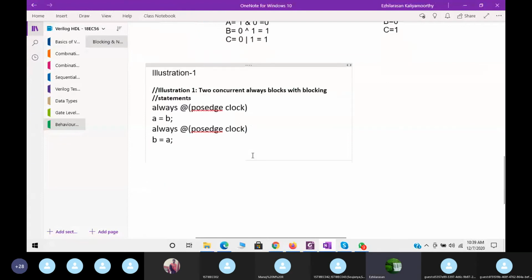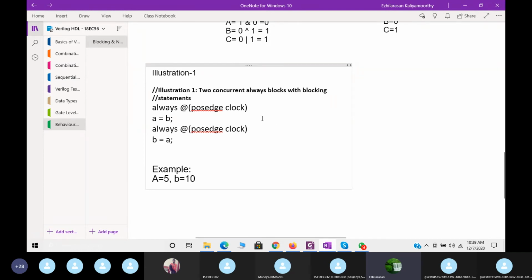See now what will happen. Two always statements are used. Both will execute concurrently. So you should assign the values. Let me take an example here. I will take A value equal to 5 and B value equal to 10. A equal to 5, then B equal to 10. Let us take that example.